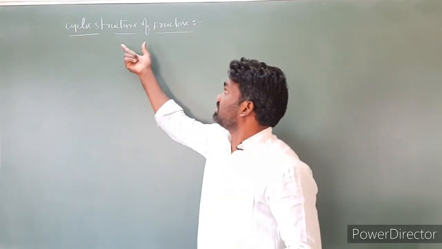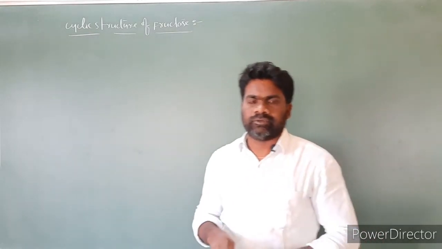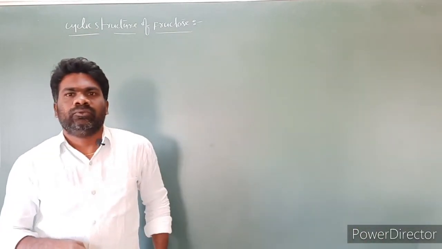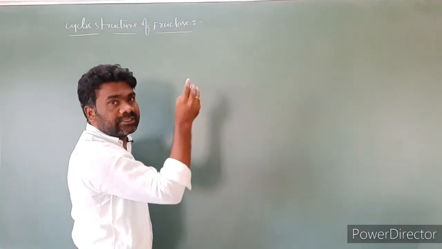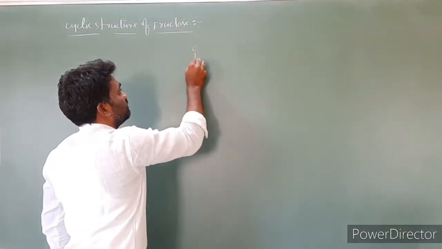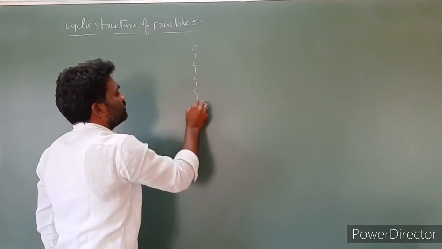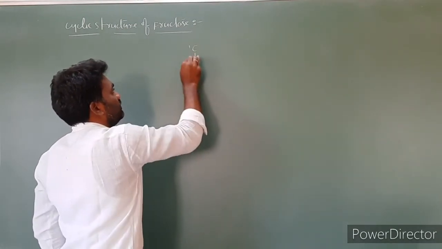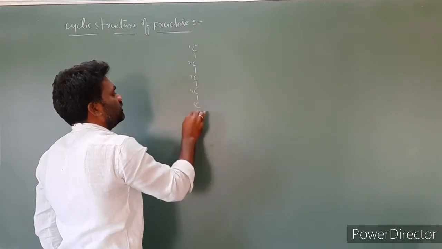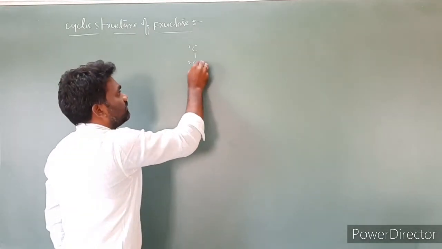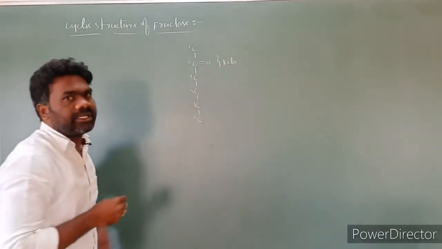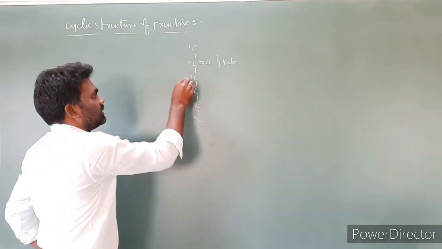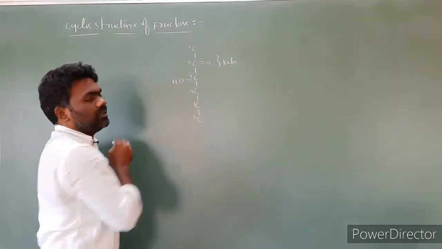Next, the cyclic structure of fructose. For this, first we have to take the open chain structure of fructose. We know that fructose contains 6 carbon atoms: the first carbon, second, third, fourth, fifth and sixth. At the second carbon, there is a ketonic functional group. At the third carbon, we have to take OH on the left side.